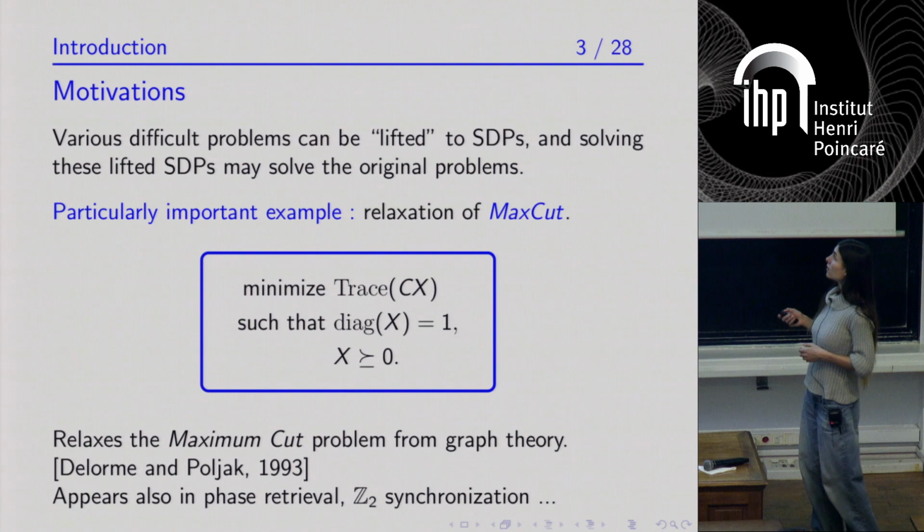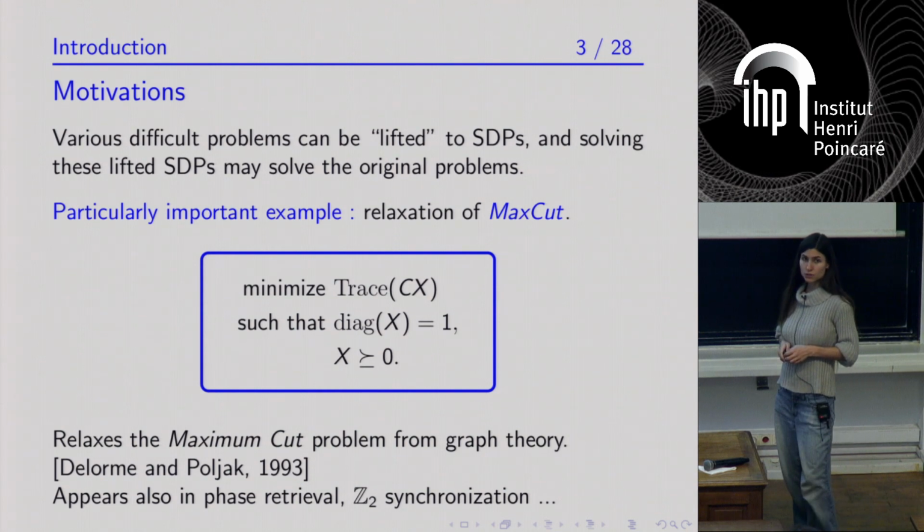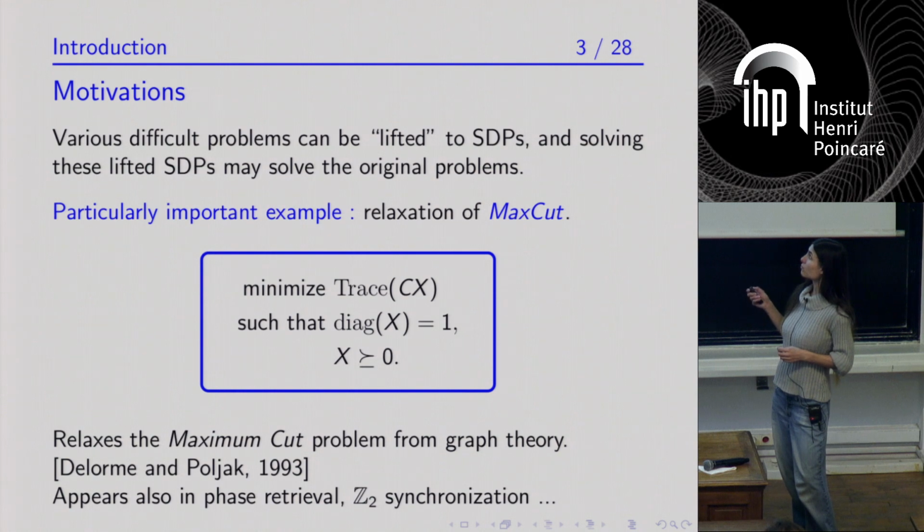of the talk. So a special category of semi-definite programs that is frequently encountered is this one. It's a relaxation of max cut. So it's a problem with this form. You want to minimize, so it's the same form as on the previous slide. The only difference is that the linear operator A is now the diagonal operator.